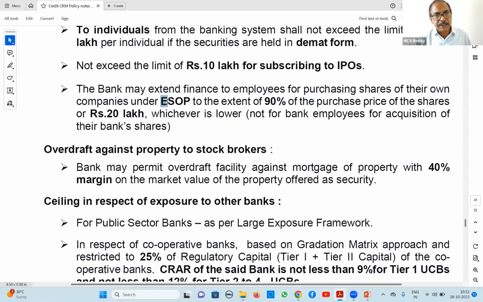And ESOP, another scheme, employee stock option scheme. What is this? Some companies may give shares to their employees. We call it sweat equity. That means instead of giving a bonus, they give shares at a lesser rate. It is called a stock option scheme. For subscribing to such ESOP, here also the maximum is 20 lakhs we can sanction. 90% of the loan means margin is 10% only, not 25%. For ESOP, 10% margin only. Maximum 20 lakhs is common; for IPO it is 10 lakhs, other than IPO the maximum is 20 lakhs only.